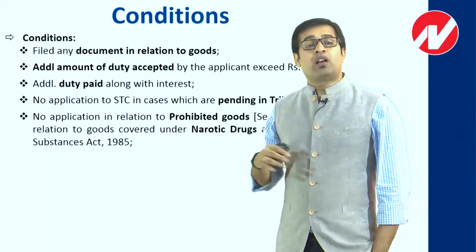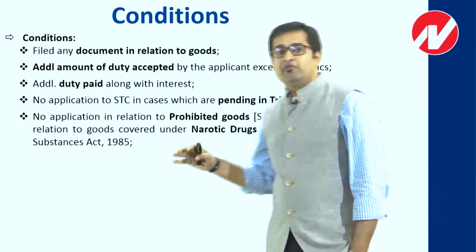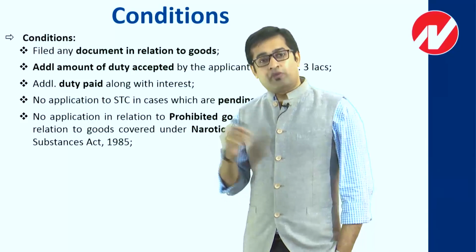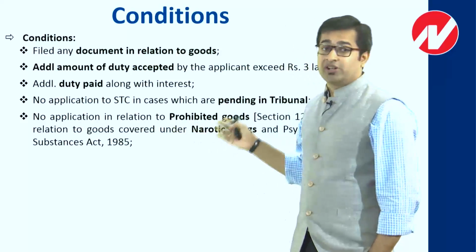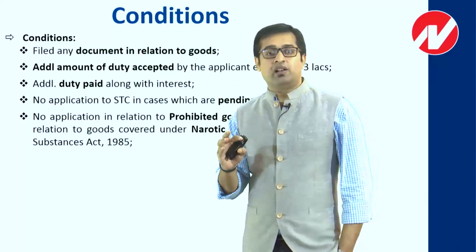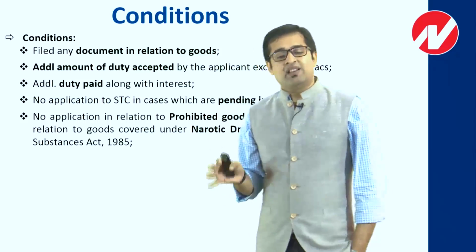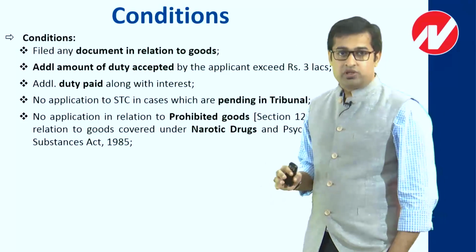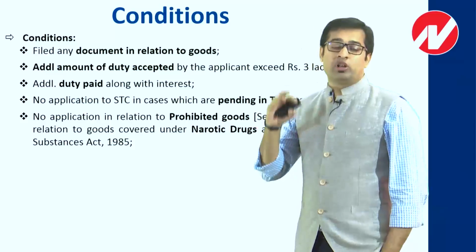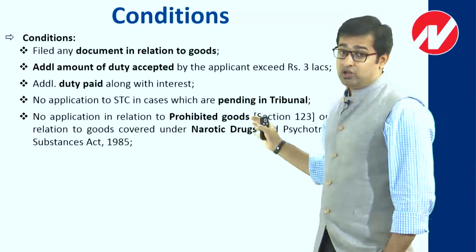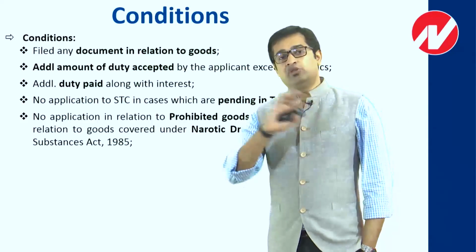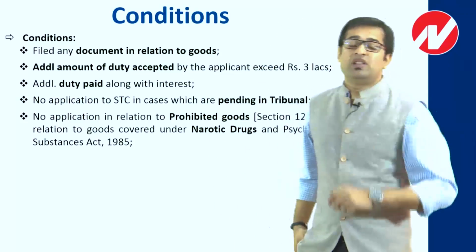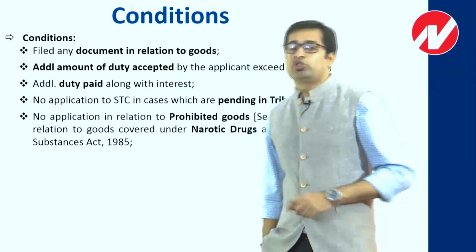Similarly, when you are importing something like drugs, which we consider under the Narcotic Drugs and Psychotropic Substances Act, that means you are contravening a provision which is ultimately also invoking the Narcotic Drugs and Psychotropic Substances Act, then in that relation also you can never apply to the settlement commission. So basically the rule is very clear. If you deal in prohibited goods, or if in some way you are contravening the Narcotic Drugs and Psychotropic Substances Act, then you can never apply to the settlement commission. This is one of the basic criteria which has been kept, कि आप कभी भी इन cases में settlement commission को approach नहीं कर सकते.